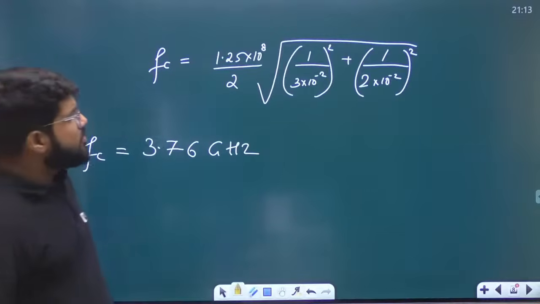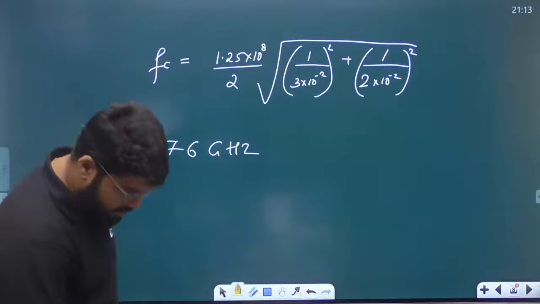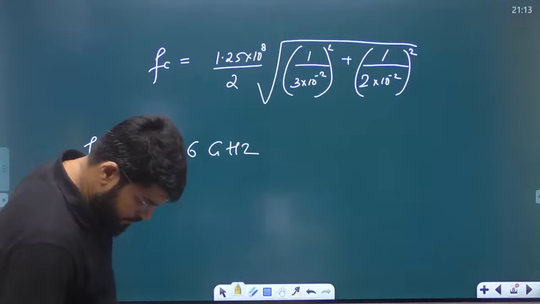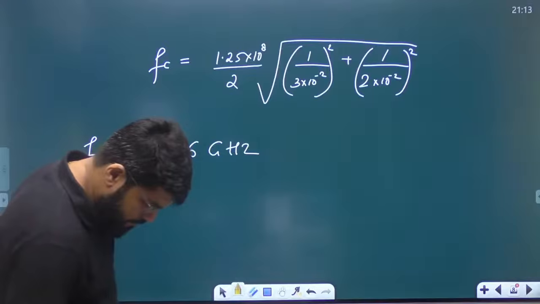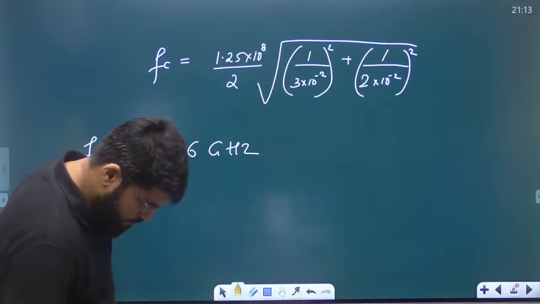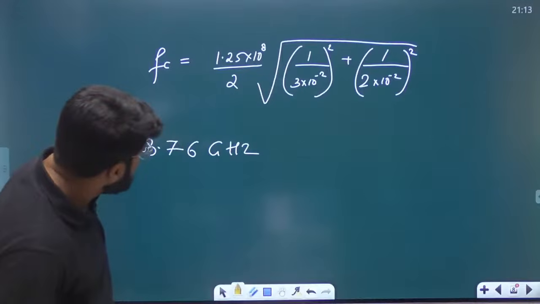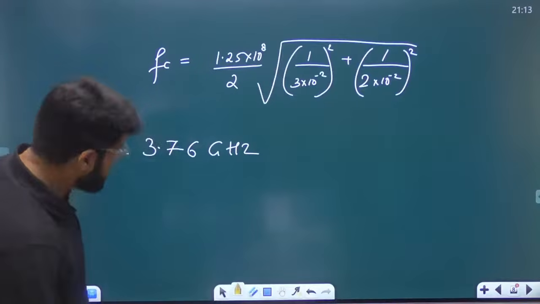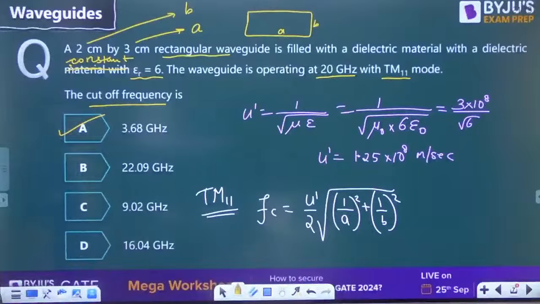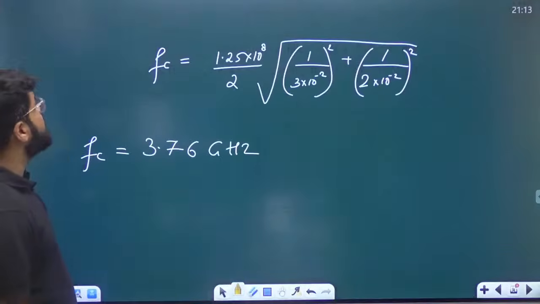Okay, I hope the calculations and all are perfect. Yeah, we will check once more. Yes, 3.76. Okay, approximately that works fine. Just keep on checking the calculations and the rest is fine.